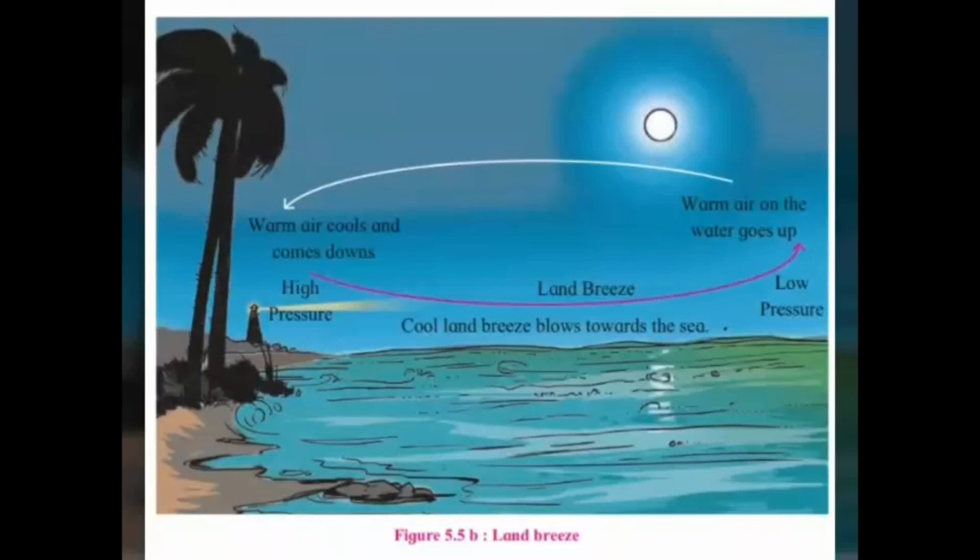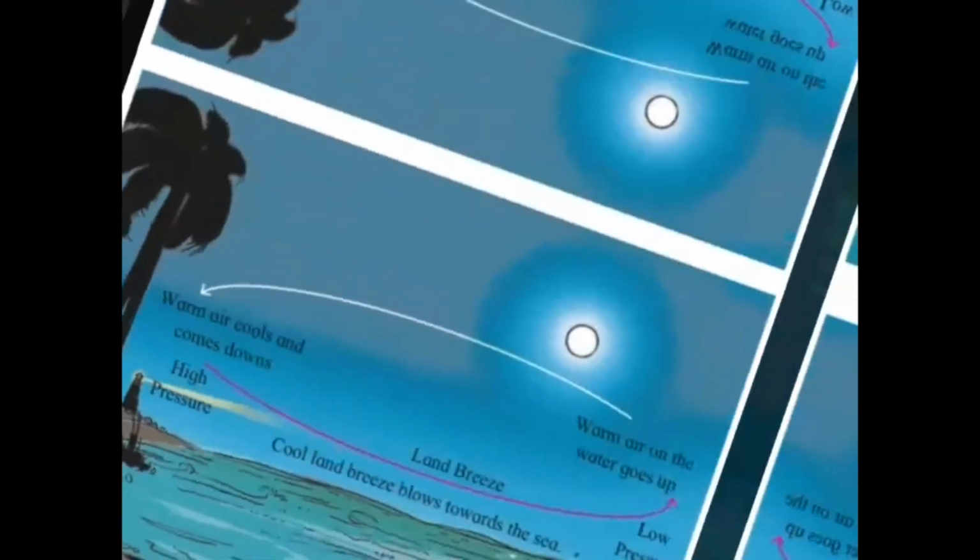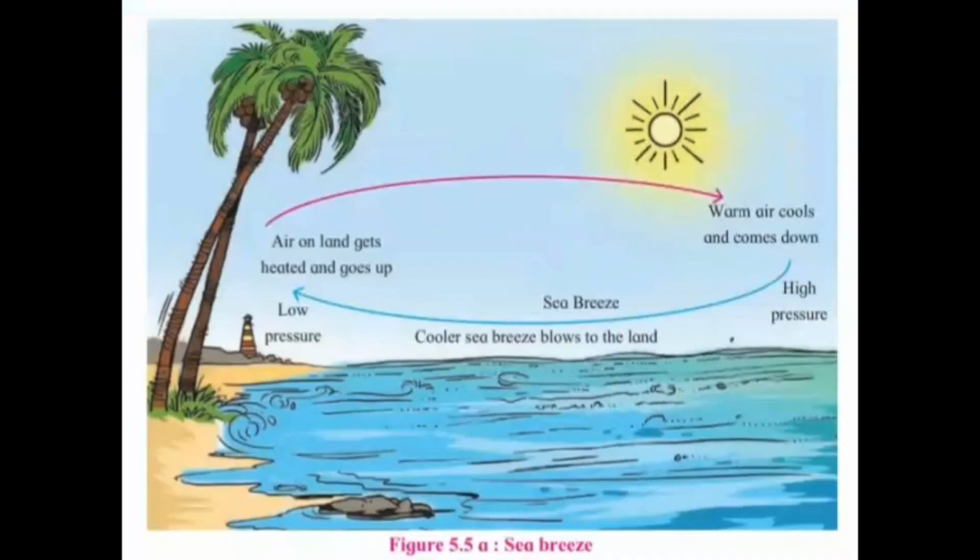Second question. When do the winds blow from the land to the sea? By observing the picture, you will get the answer that winds blow from the land to the sea during the night. Water cools down slowly as compared to land. Hence, during the night, the temperature of the sea is higher than that of the land.